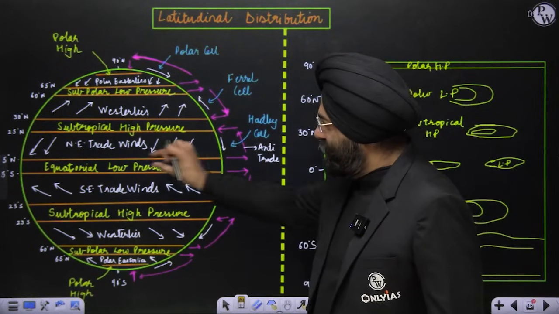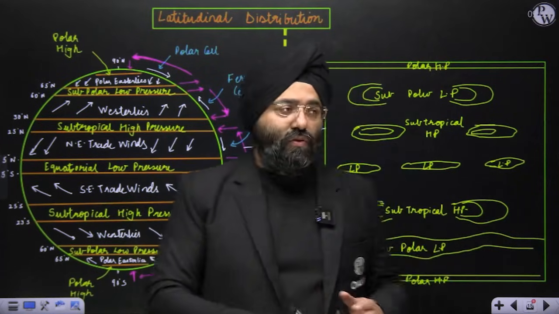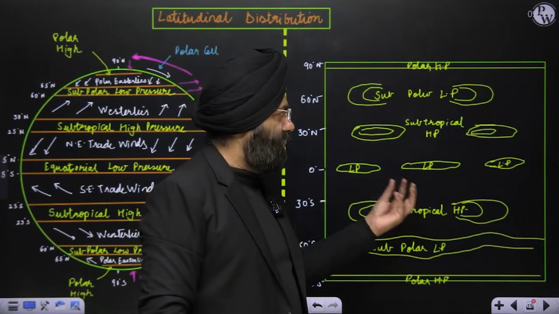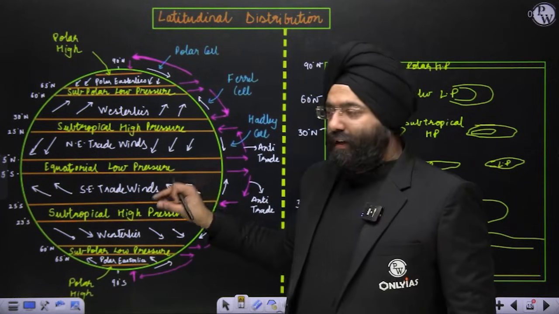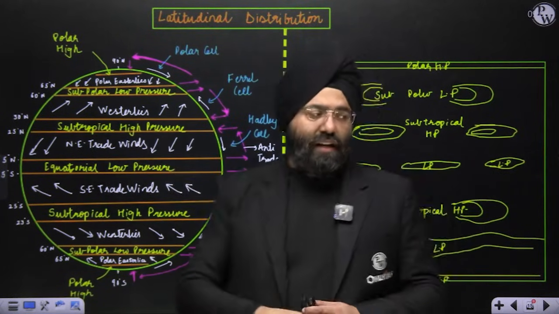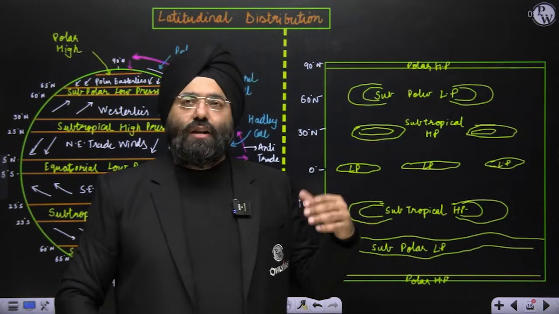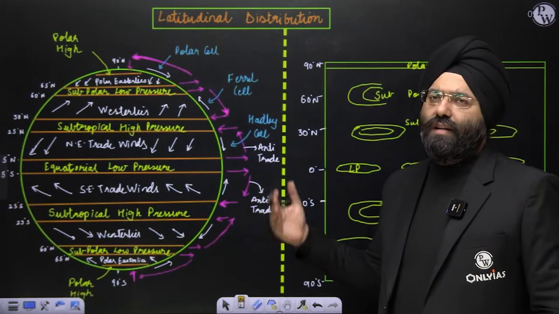These pressure belts that you see are not as they are represented here. Actually, they are like broken patches or certain groups, not continuous blocks. These are not continuous-line pressure belts. They are like broken patches, broken areas, because to simplify it, we have drawn it in this manner, and we're continuing with this manner only to understand it.